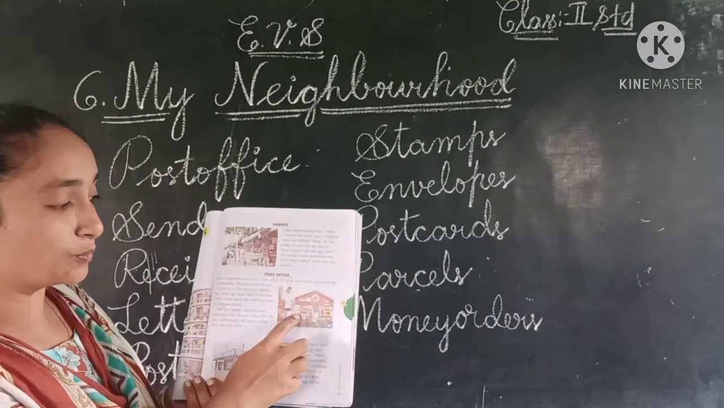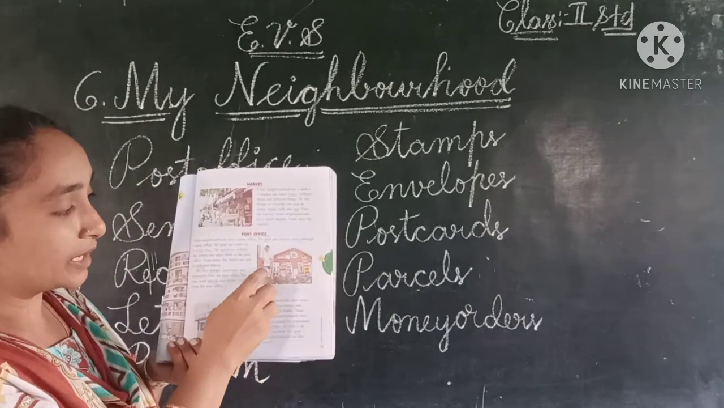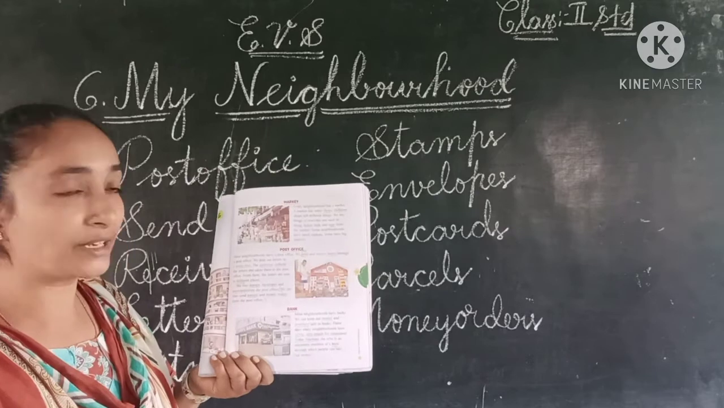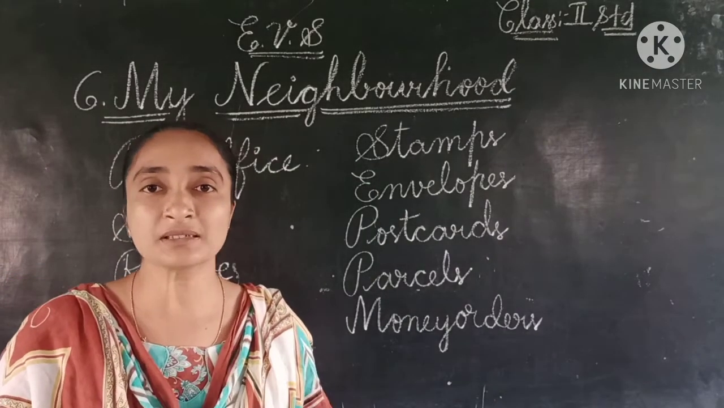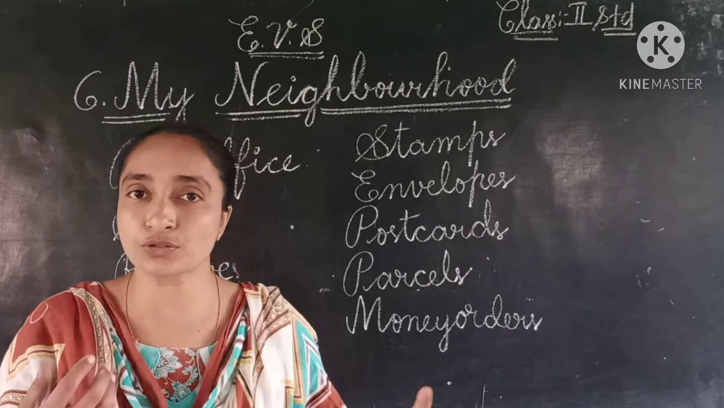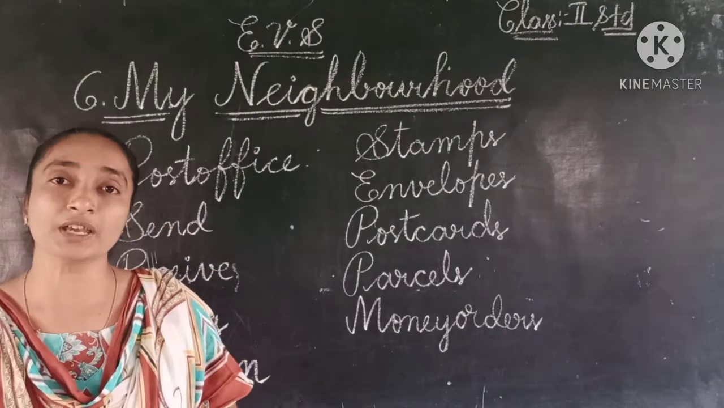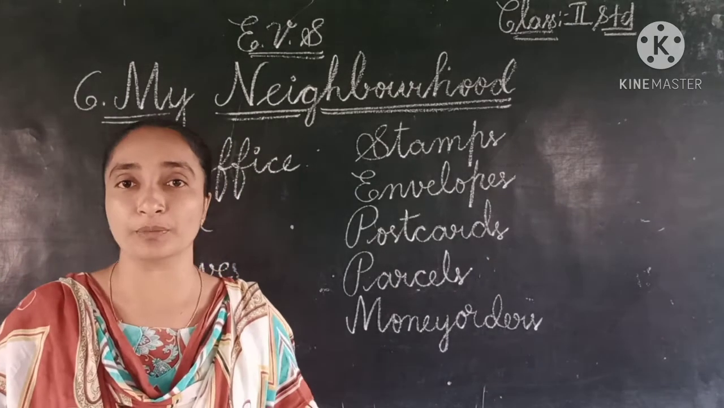Here we can see, children, what the post office looks like, and the postman. Here he is wearing only civil dress. But before, the postman was like a policeman. Policemen also used to wear a uniform. In the same way, the postman also used to wear a uniform. He used to keep a cap.